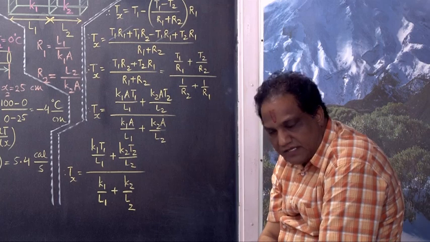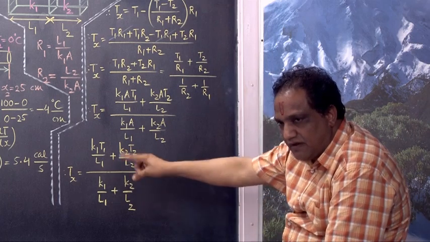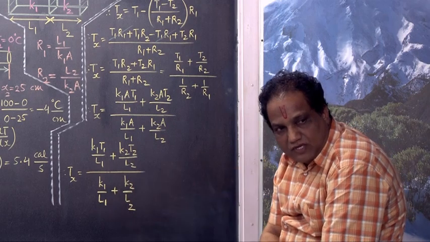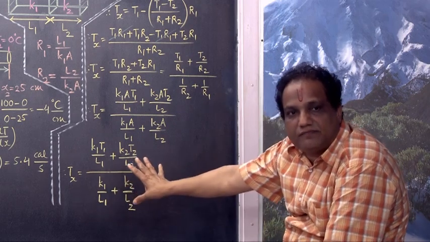Have you done that? Yes, sir. Getting this result? Yes, sir. K1 T1 upon L1 plus K2 T2 upon L2, upon K1 upon L1 plus K2 upon L2. What is that? This is very easy to remember. Correct?